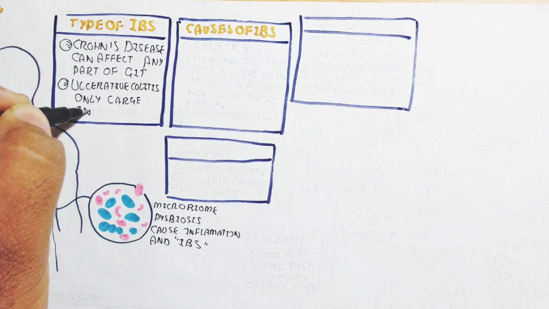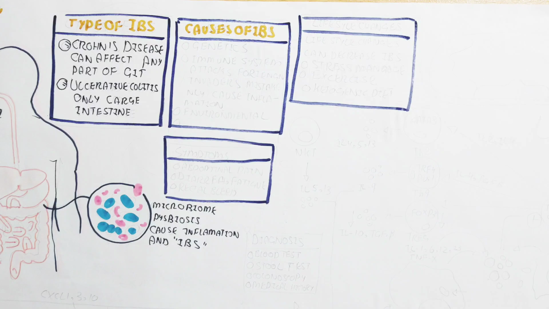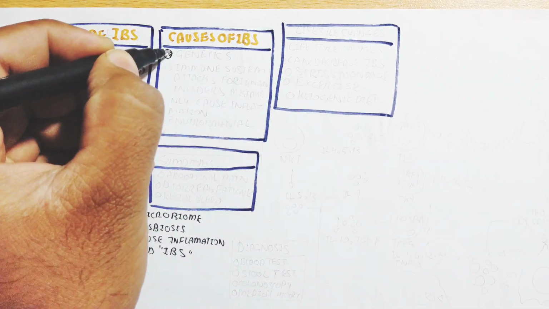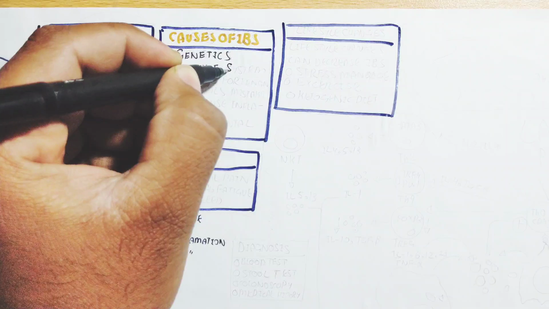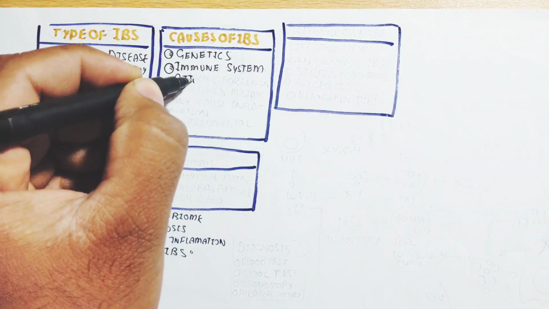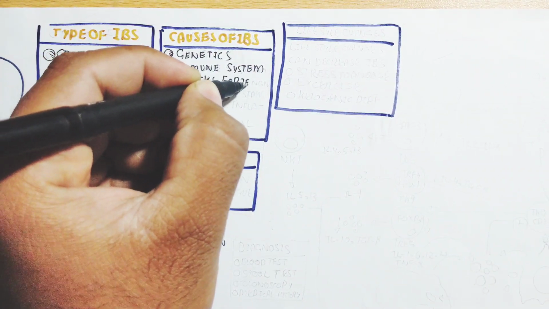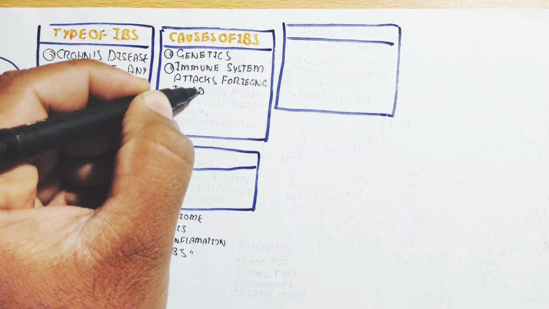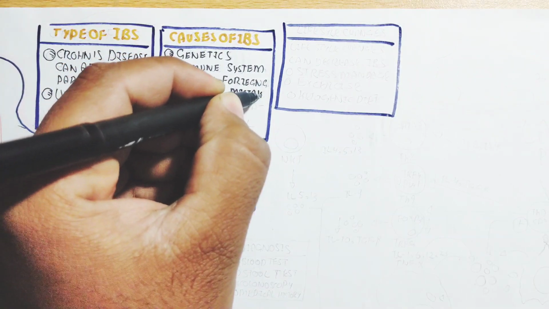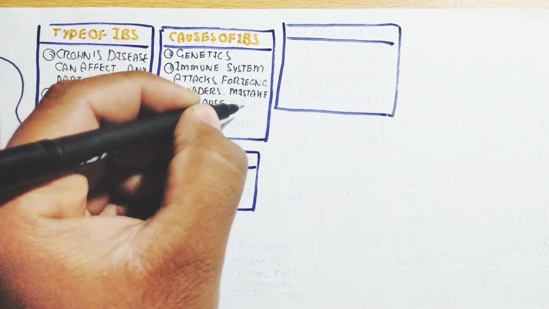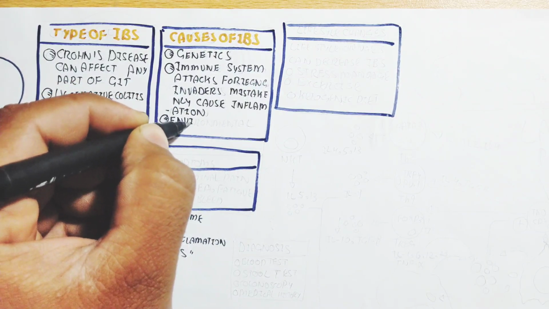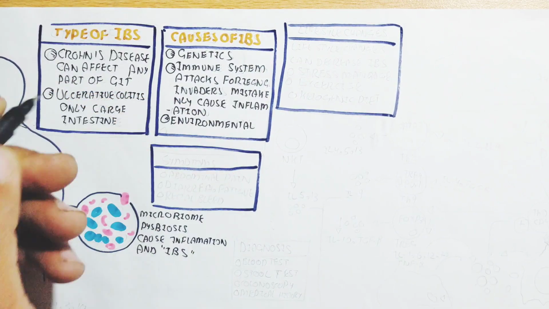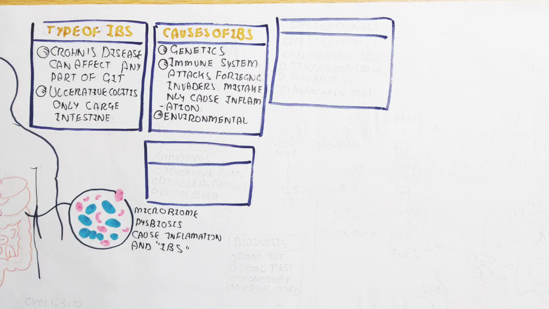The causes can be genetic and immune system dysregulation, where the immune system mistakenly attacks foreign invaders and causes inflammation. The T regulatory cell will not regulate this inflammation, and in this way the progression of the inflammation will occur. Environmental factors are also involved.